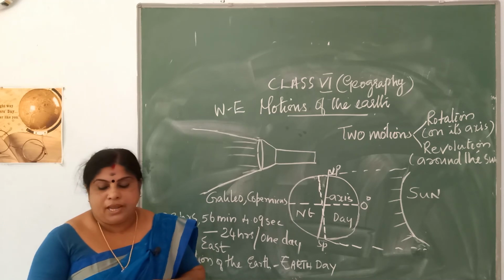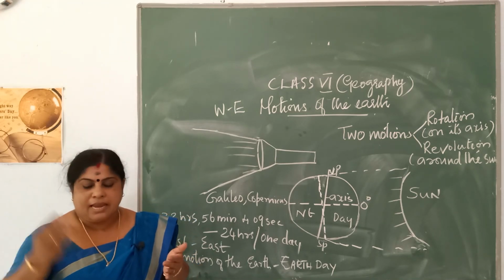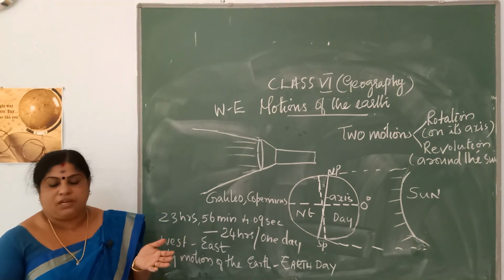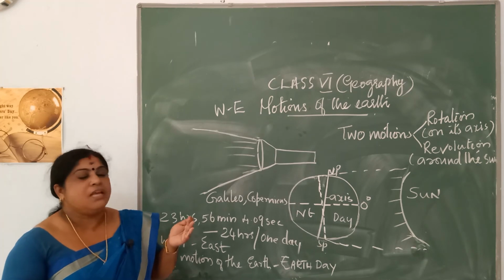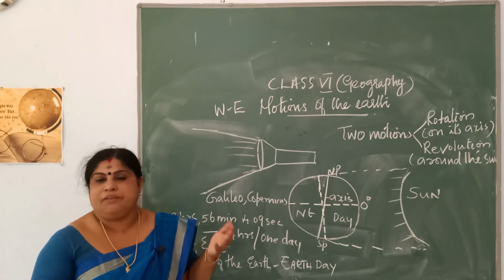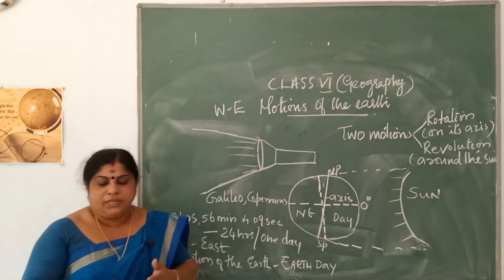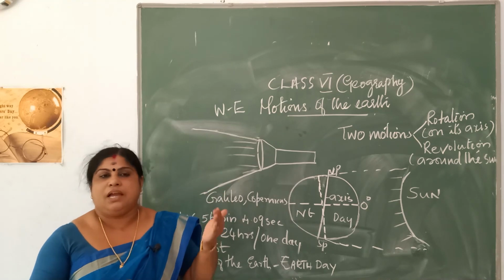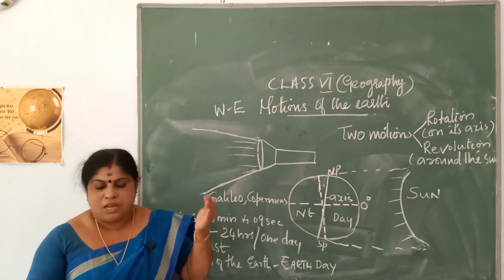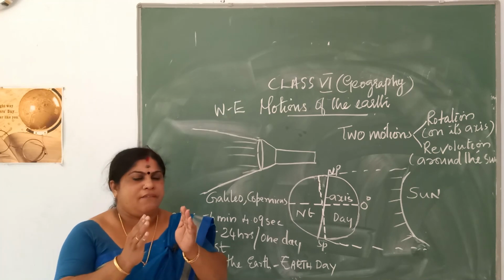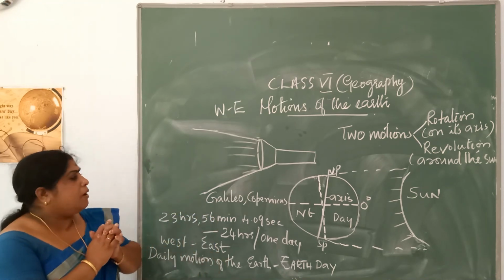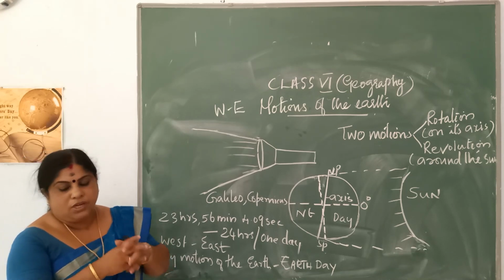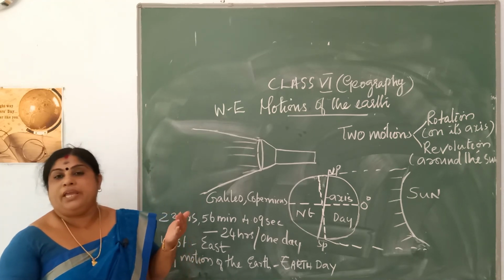Both in the morning as well as in the evening there are slanting rays of the sun, and these slanting rays fall over large areas of the earth. That is why we experience less heat during morning and evening times. But at noon time, the rays of the sun are more or less vertical. They fall vertically over a very small area, and that is why at noon time you feel it is very hot. That is why noon is hotter compared to morning and evening.